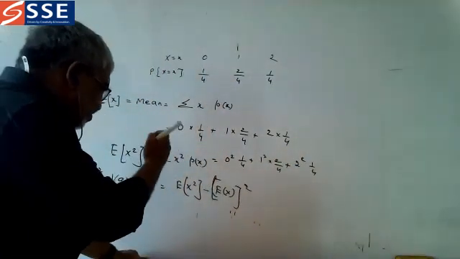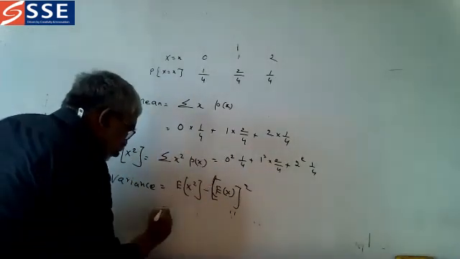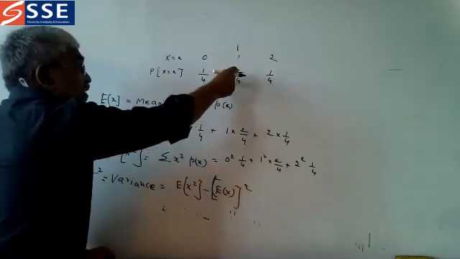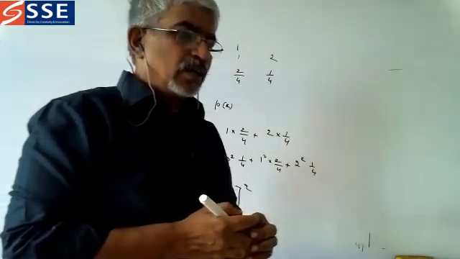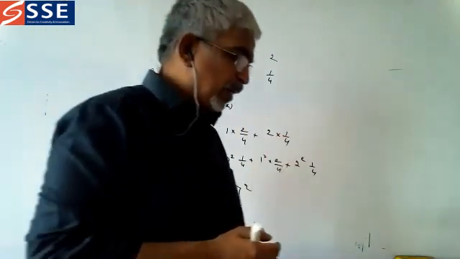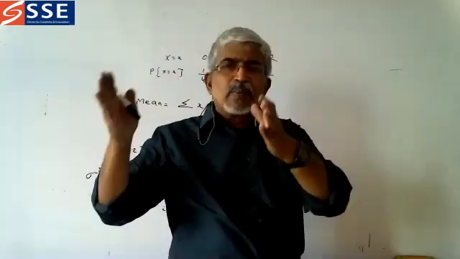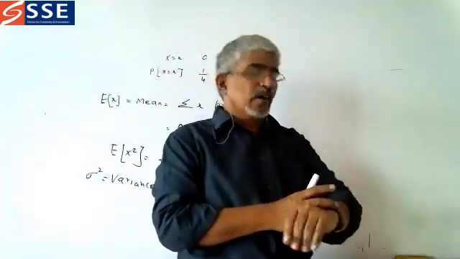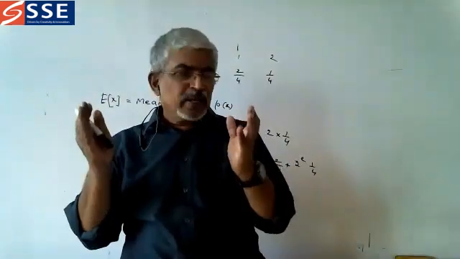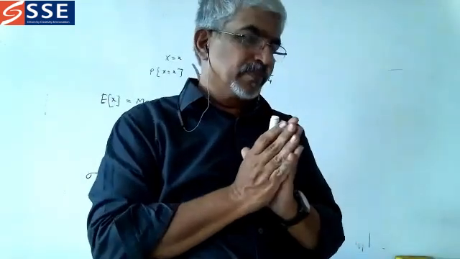So now this is E of x square, and variance is what? This E of x square minus this E of x whole square we have to find. So 1 by 2, you got the answer, that is right. So these are some of the basics we must understand. Let me consolidate all the basics that we have learned until now.